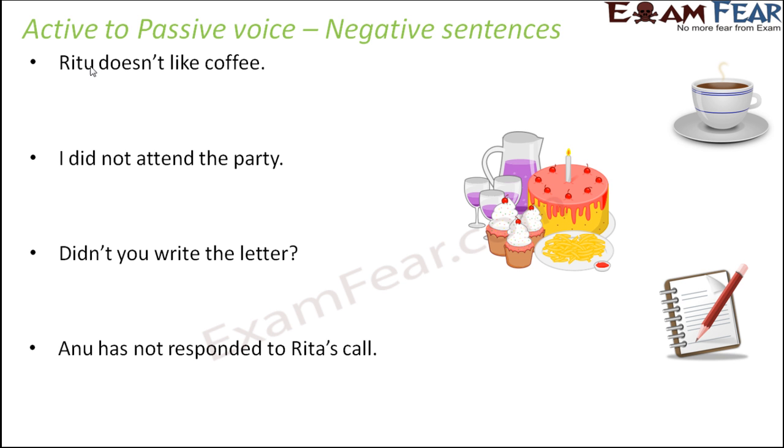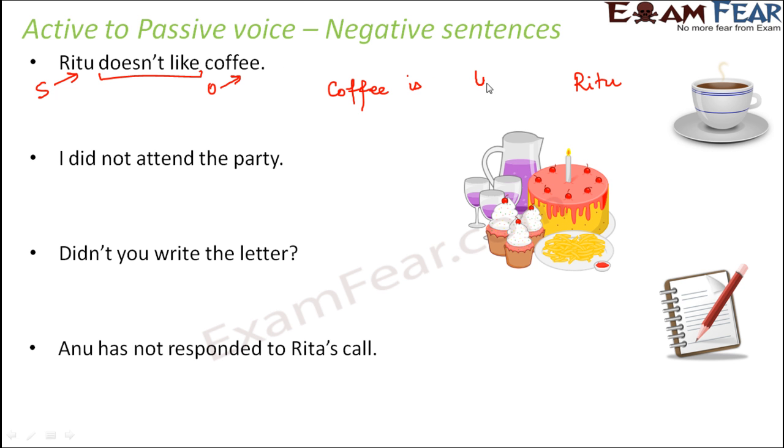So let's start with the first example. Here Ritu is the subject, coffee is the object. Our first step would be to interchange the subject and the object. So coffee becomes the subject and Ritu becomes the object. Now you have does not like. Like is in simple present, so how will it get converted into the passive form?